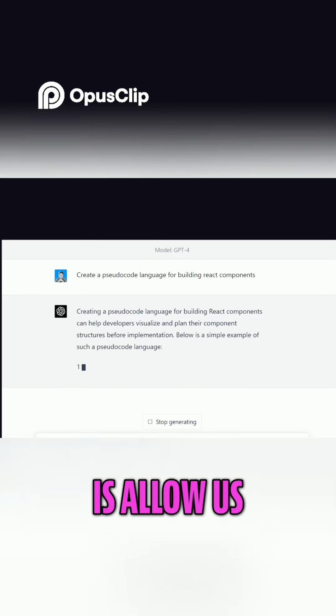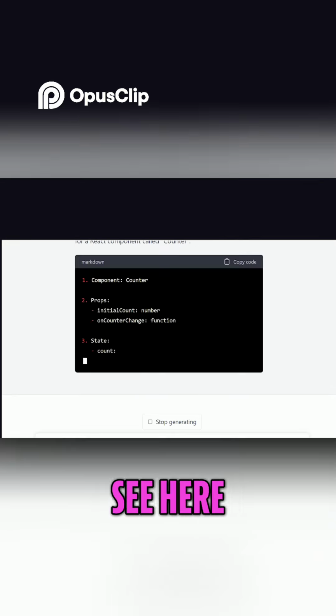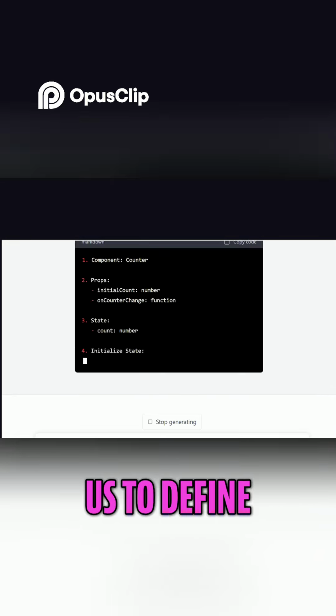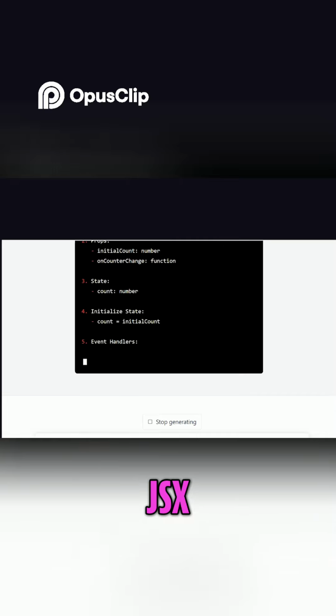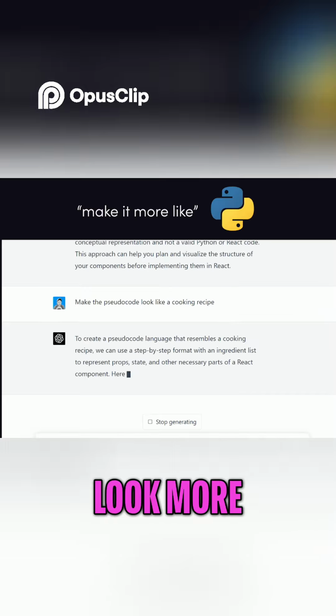What this will do is allow us to agree on some general guidelines to represent the structure of a React component. As you can see here, it looks kind of like YAML and allows us to define state and then the rendering function or JSX. And if we don't like the way it looks, we can tell it to come up with a different idea, like maybe make it look more like Python.